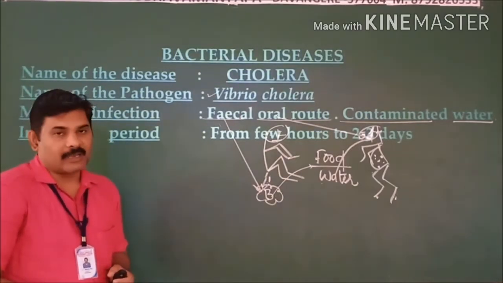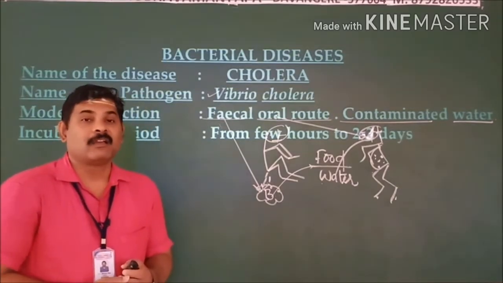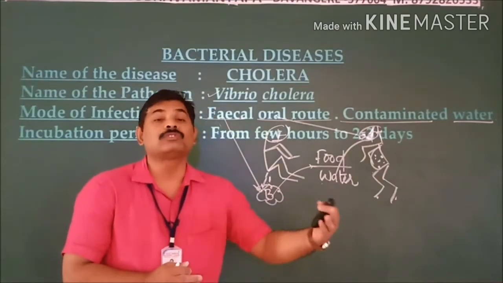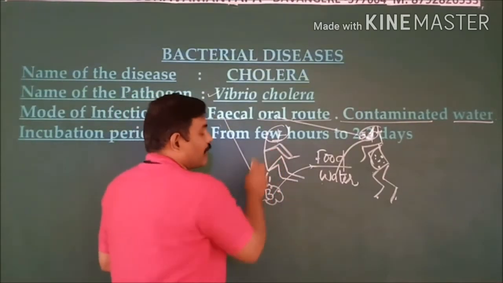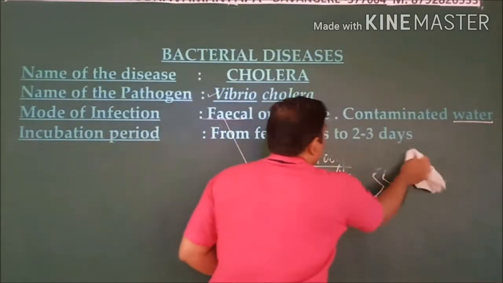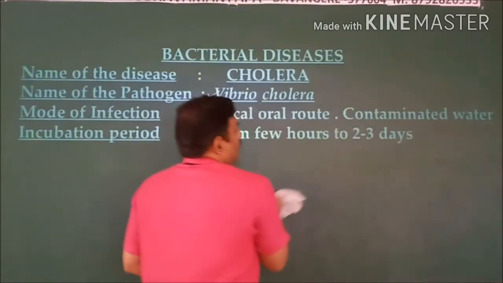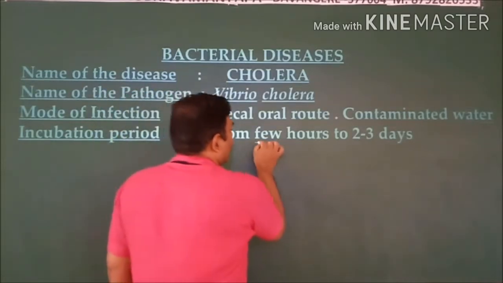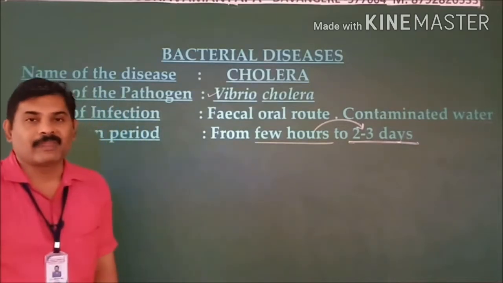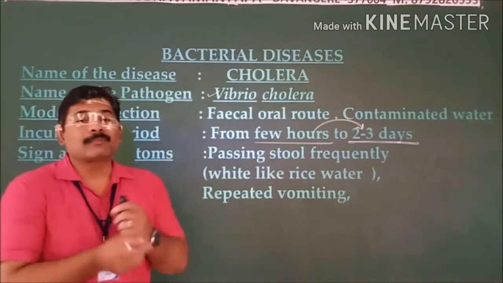Coming to the incubation period, how much time does this bacteria take for manifestation of the disease? It takes a few hours or 2 to 3 days. So from a few hours to 2 to 3 days is the span of time of the incubation period of this pathogen.